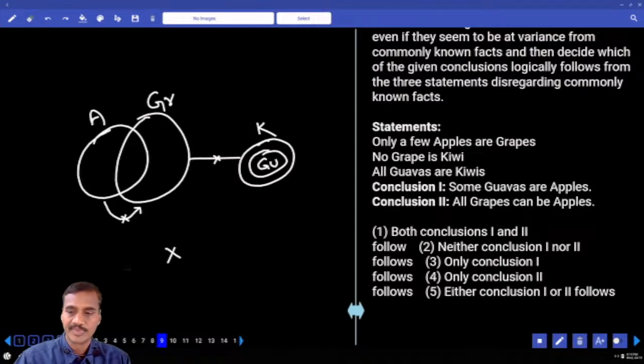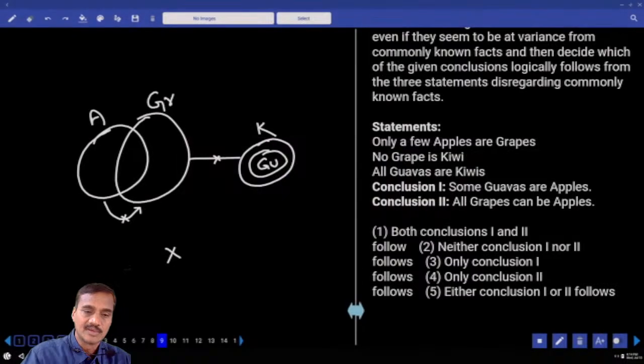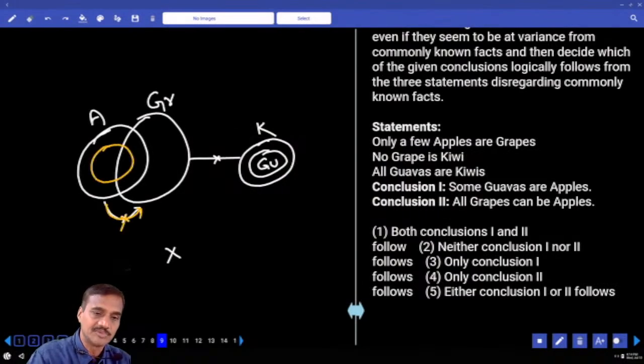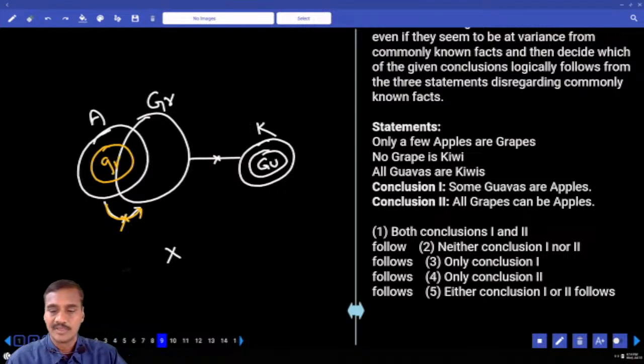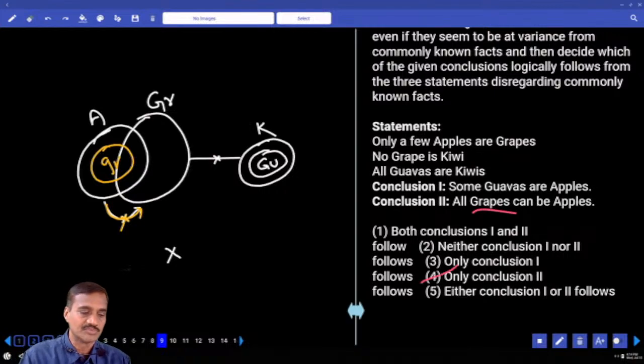No. All grapes can be apples. But all apples should not be grapes, right? All this apple cannot be grape. This entire grape can be a part of apple. That can happen, right? And so what is your answer here? Only 2. Only 2 is given in which choice? Only 2, that is the choice for question number 9.